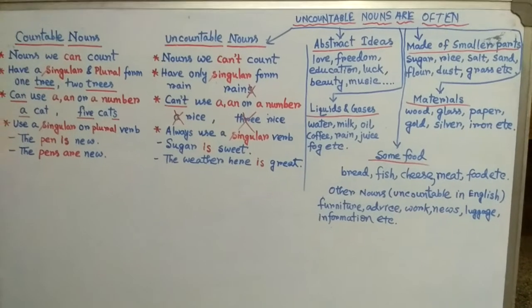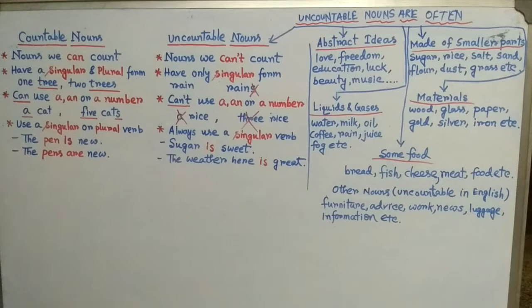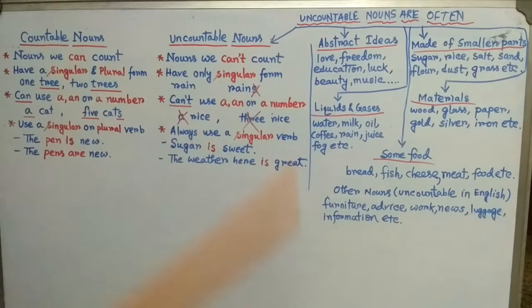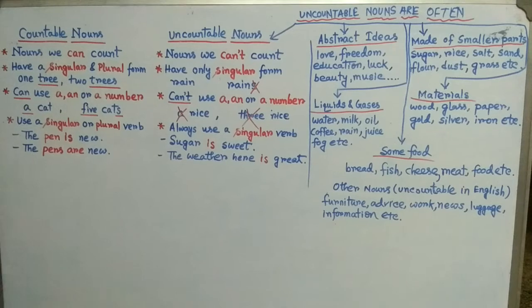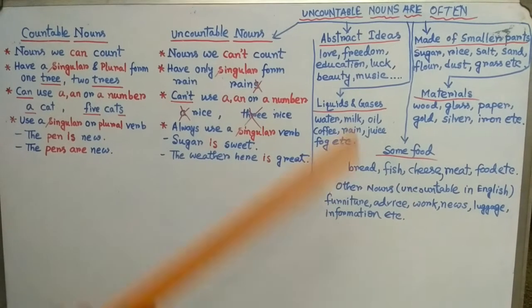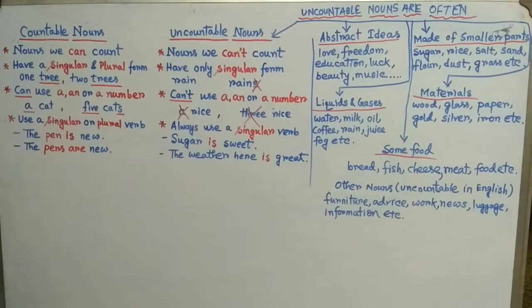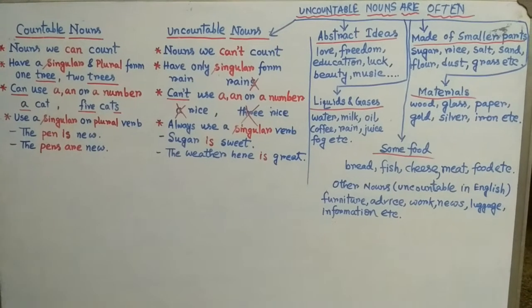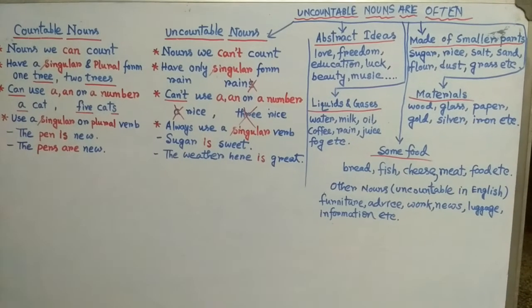So let's get started. First one, let's have a look at abstract ideas. What are abstract ideas? Abstract ideas means the ideas that we cannot touch or see.